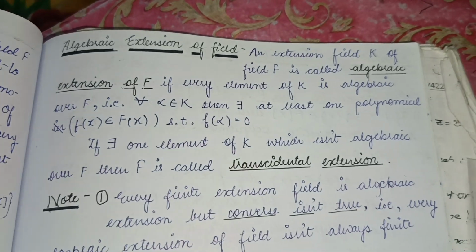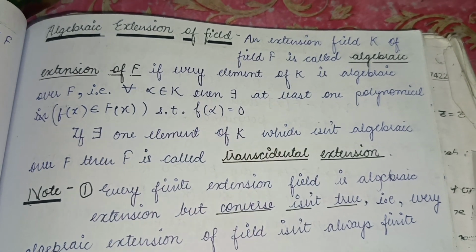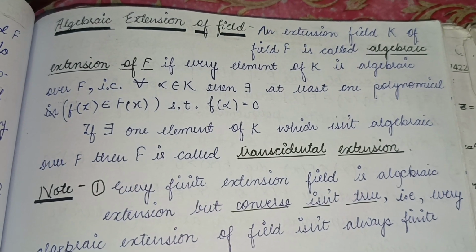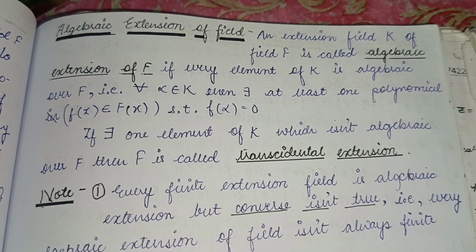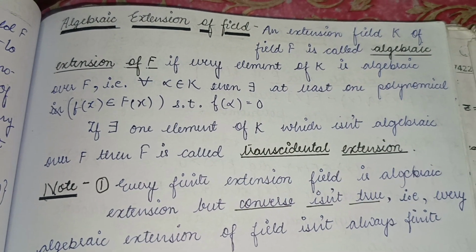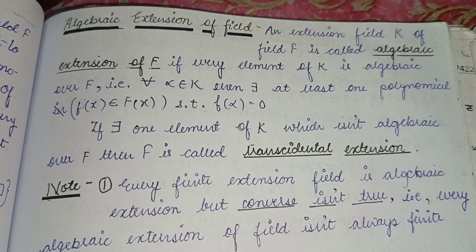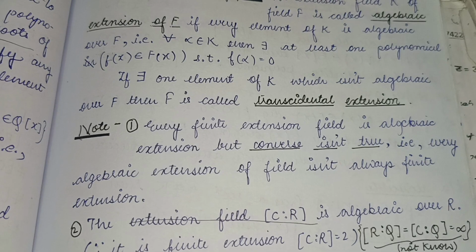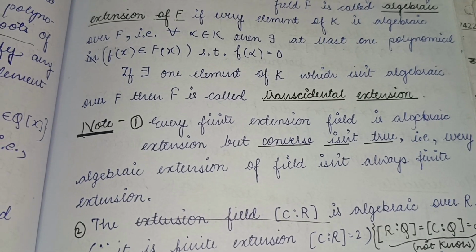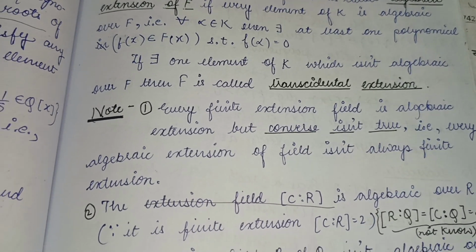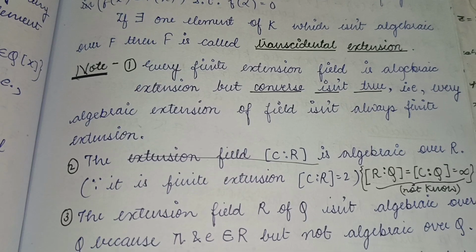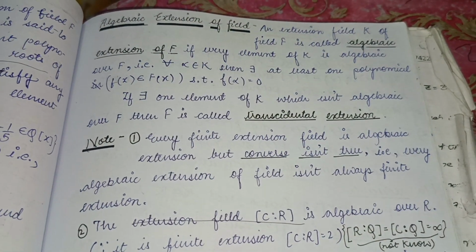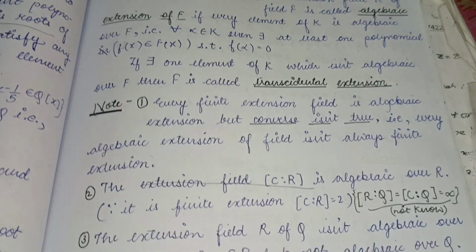Now we will understand what is the algebraic extension of a field. An extension field K of field F is called an algebraic extension of F if every element of K is algebraic over F. That is, for all alpha belonging to K, there exists at least one polynomial f such that f(alpha) is equal to 0. If there exists one element of K which is not algebraic over F, then K is known as a transcendental extension. So for an algebraic extension, it is very important that every element of K should be algebraic.